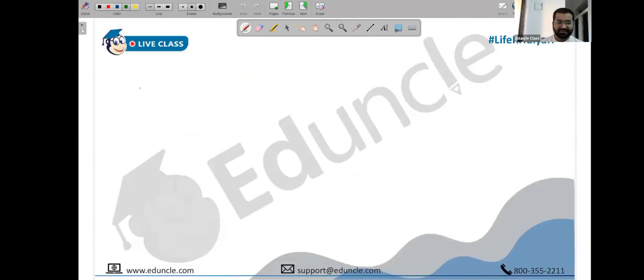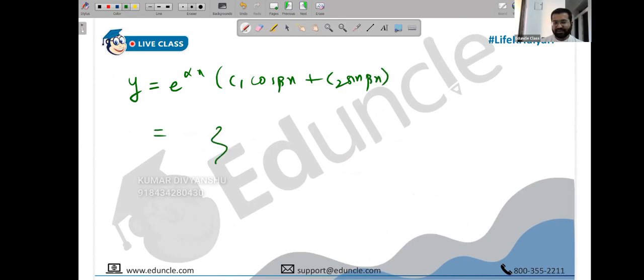Where you have written complex pair, and you have written, I think, y equals e raised to alpha x into c1 cos beta x plus c2 sin beta x. Okay. And then I had asked you to leave 3-4 lines here. Go back to that page, the beginning of this chapter, people. Found it, everyone? Take your time. I do everything for a reason, okay?